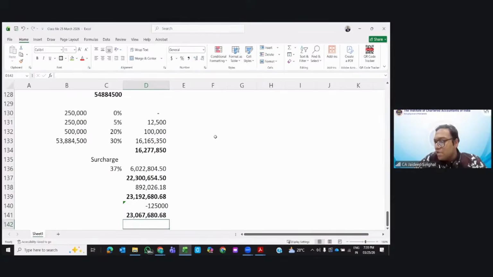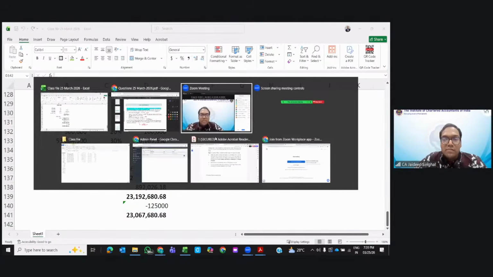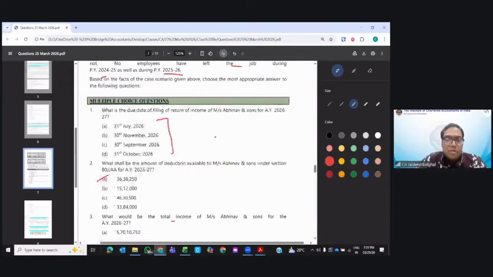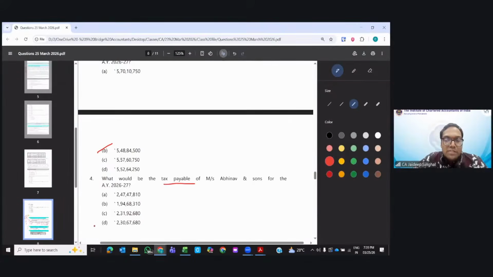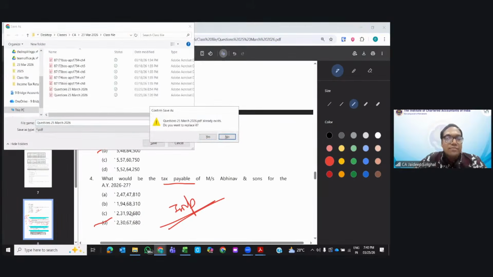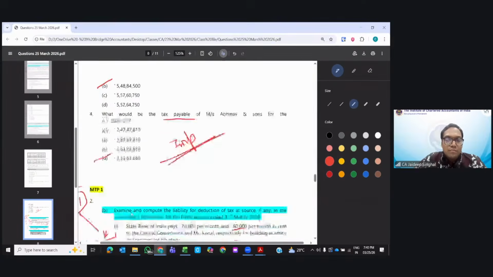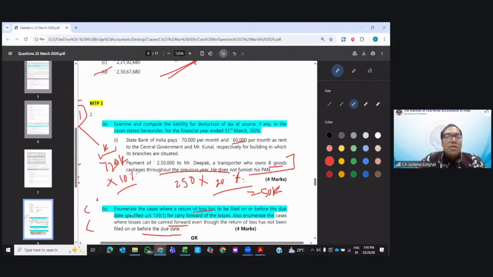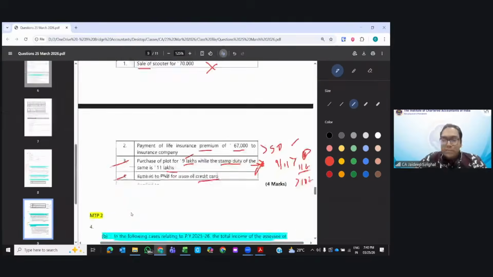So the answer would be 2 crore 30 lakh 67,680. This is very important. You need to deduct the TDS, otherwise this will become wrong. And they will intentionally give this option C to you so that you mark the incorrect answer. Okay, let's move on.